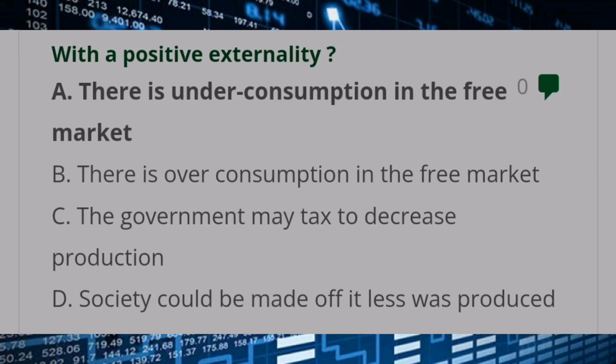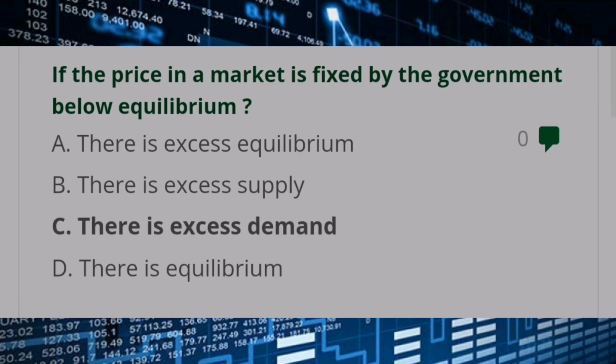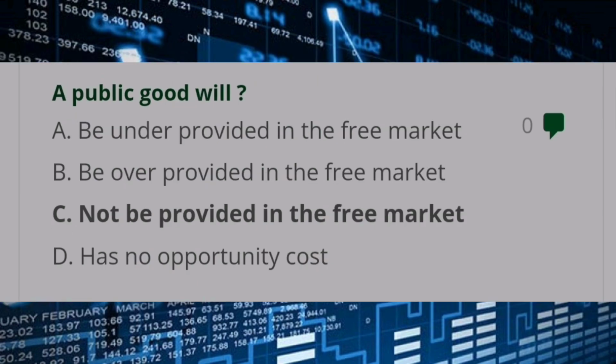With a positive externality, answer A, there is underconsumption in a free market. If the price in a market is fixed by the government below equilibrium, answer C, there is excess demand. A public good will, answer C, not be provided in a free market.